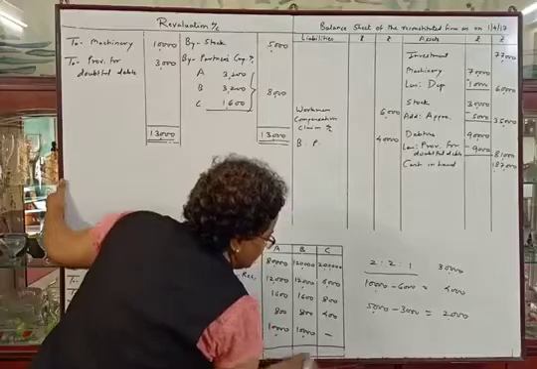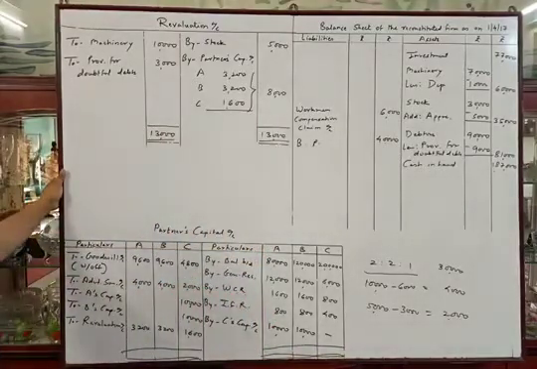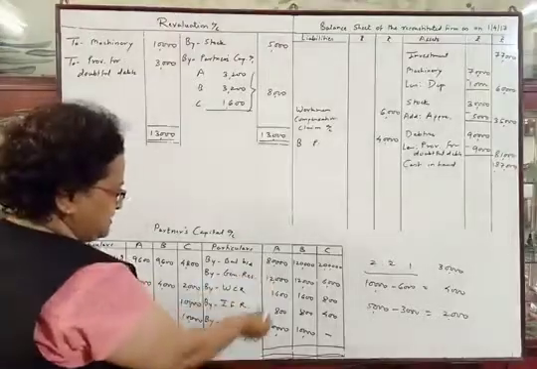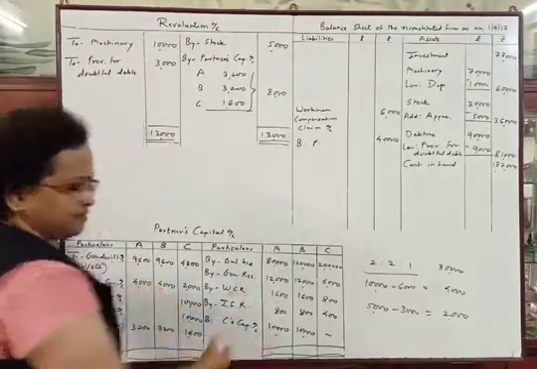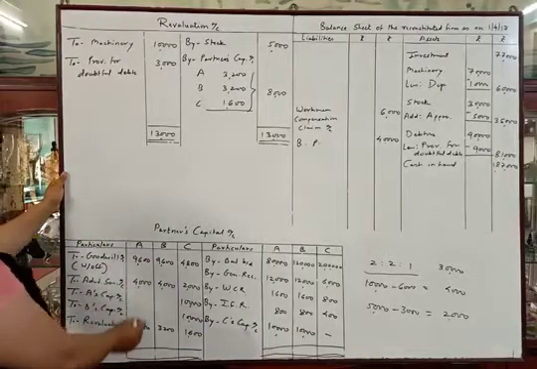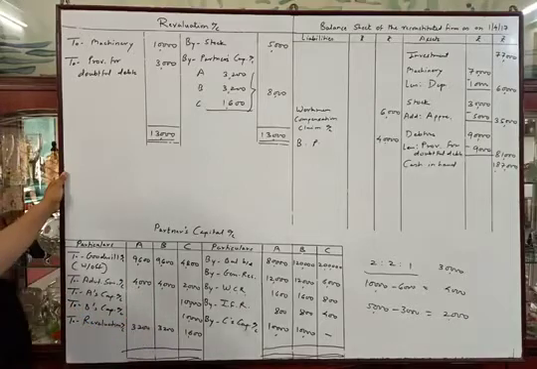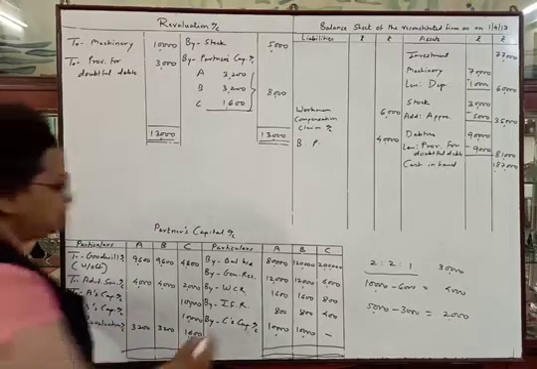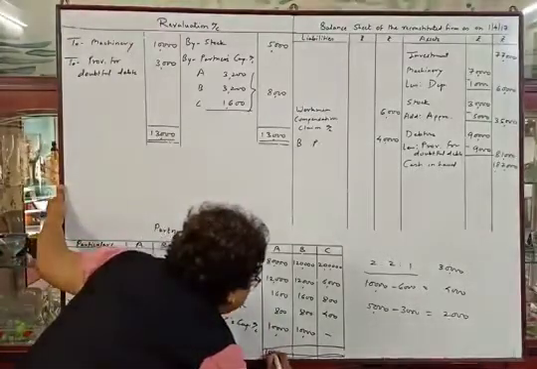The space is less on the board. First we will make the total of Mr. A's credit side, which is 1,04,400, and the total of the debit side is 16,800. So the big total we will write here, 1,04,400.